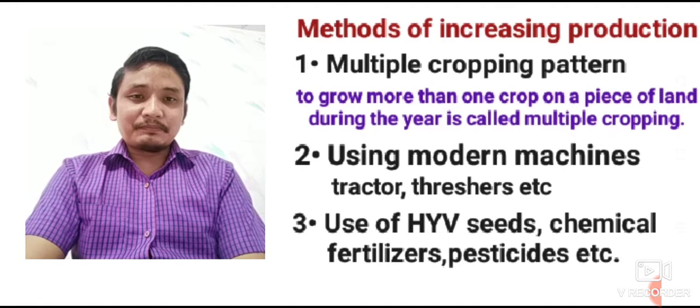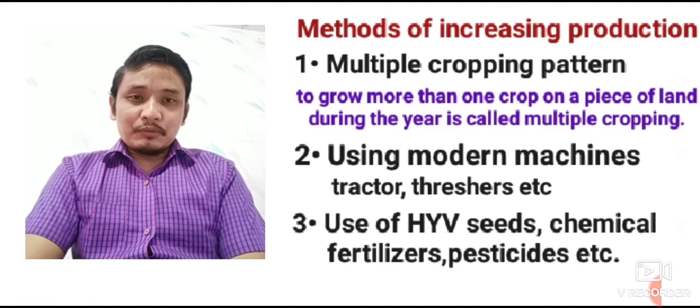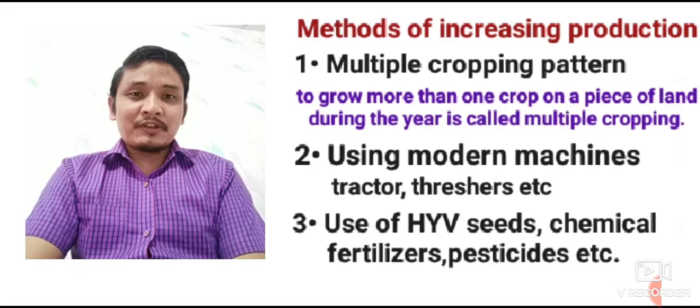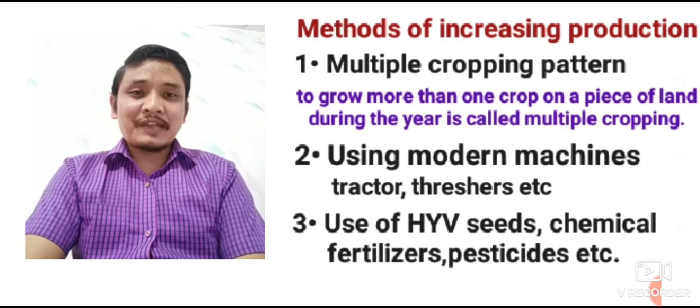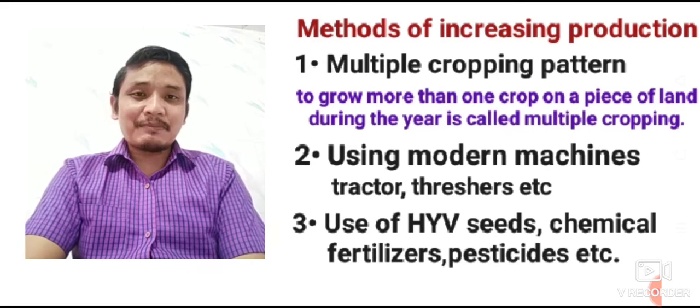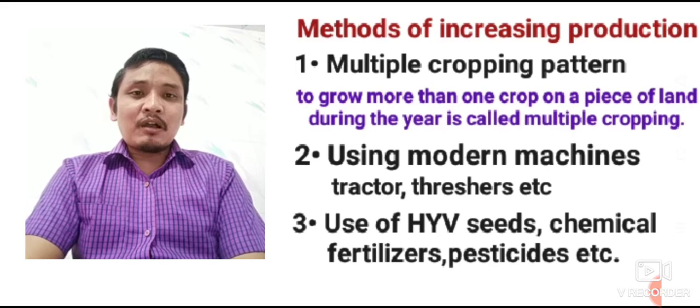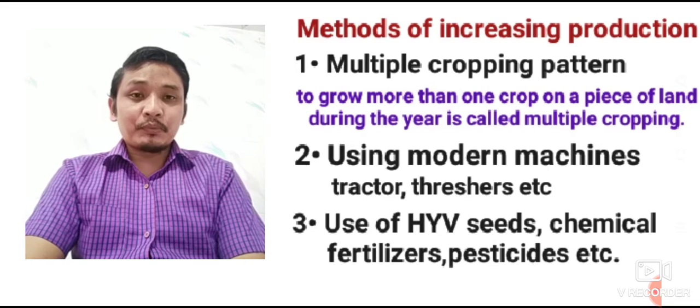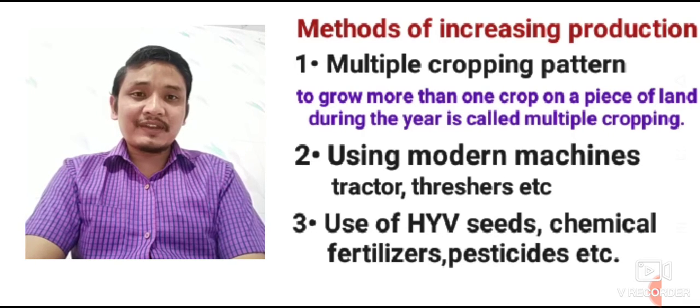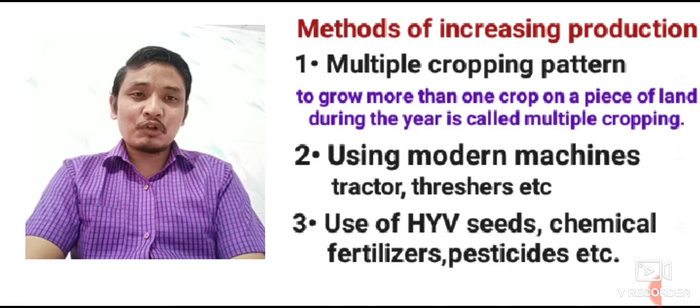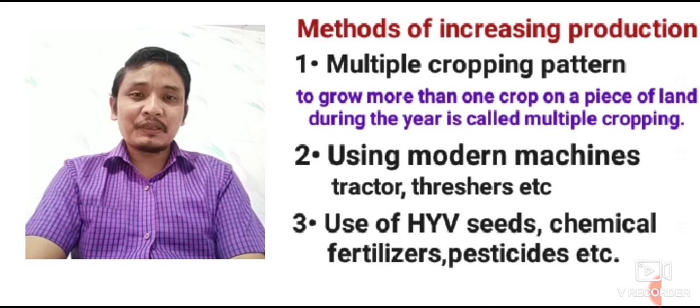For example, during winter time we can grow different types of crops, and in summertime we can grow different types of crops. That means on the same plot of land we can grow different types of crops in different seasons. That is called the multiple cropping pattern.